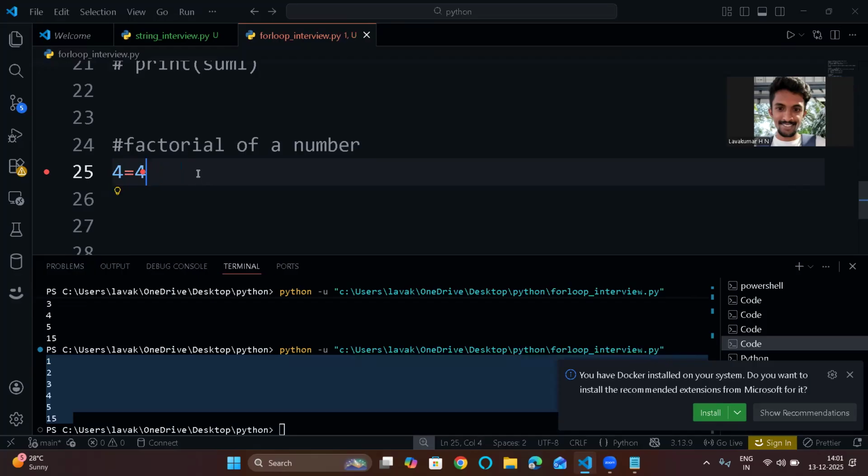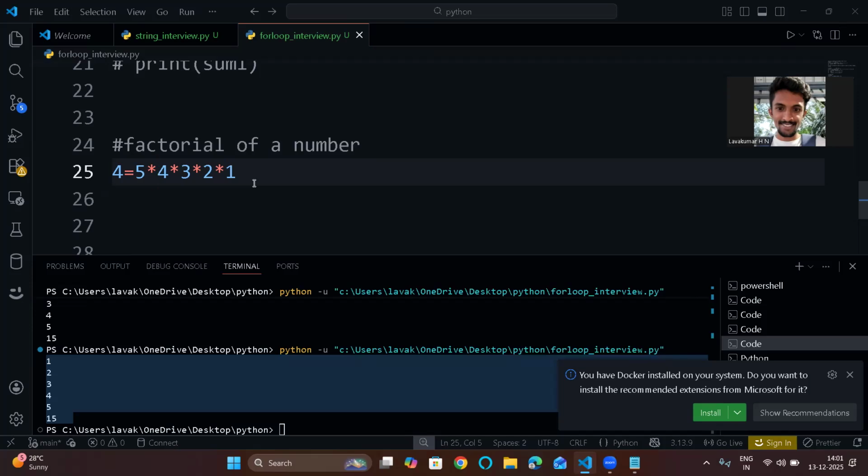The factorial will be 4 star 3 star 2 star 1. This is the factorial of a number. What is the output? For 3 it is 6, 6 twos are 12. So 12. If you take 5, 5 fours are 20, 20 threes are 60, 60 twos are 120. So this will be the output.